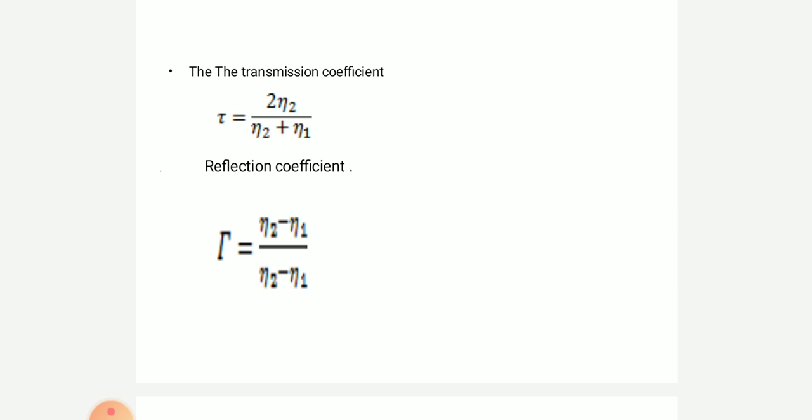What is the meaning? Reflection coefficient is minus 1, transmission coefficient is 0. Reflection coefficient is minus 1 means there is a reflected wave.